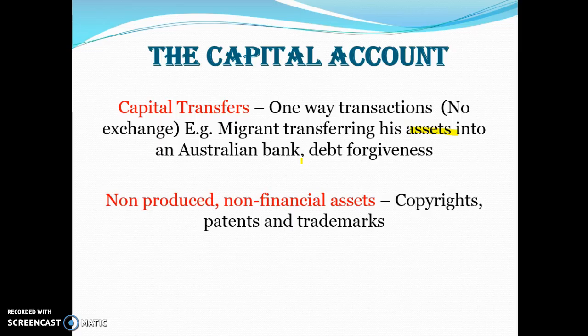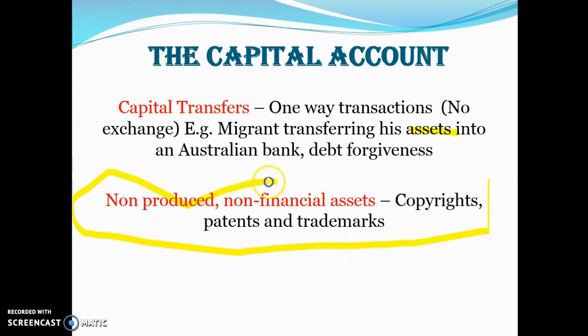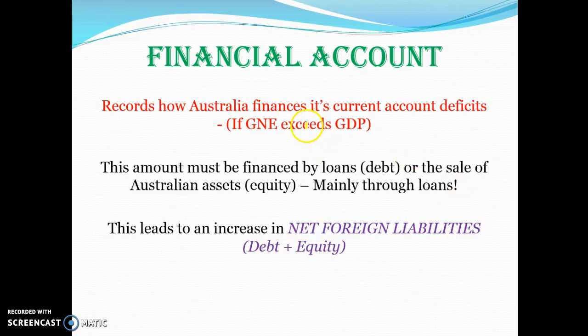If somebody was to migrate from Australia to another country, that would be an example of a debit. It also includes debt forgiveness. So if we owe another country a certain amount of money and they decide that we don't need to pay it, it would belong to the capital account as well. It also includes non-produced, non-financial assets: copyrights, patents and trademarks. I wouldn't worry too much about what all that means. It's not very relevant.